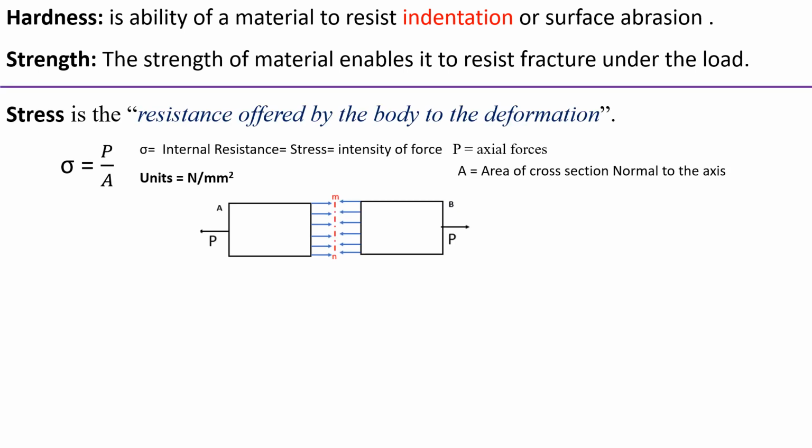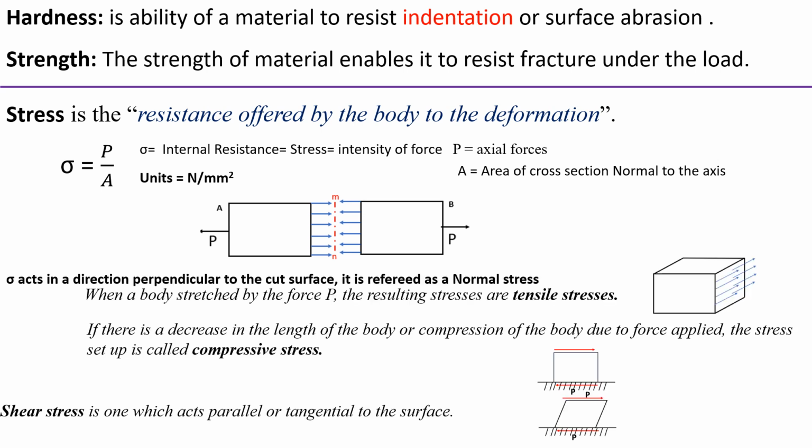Next we look at the definition of stress. Stress is the resistance offered by the body to the deformation. In general, we use the notation sigma. So sigma equals the intensity of force divided by the cross sectional area, sigma equal to P by A. This stress acts in a direction perpendicular to the cut section. It is called the normal stress, and this normal stress is classified into tensile stress and compressive stress.